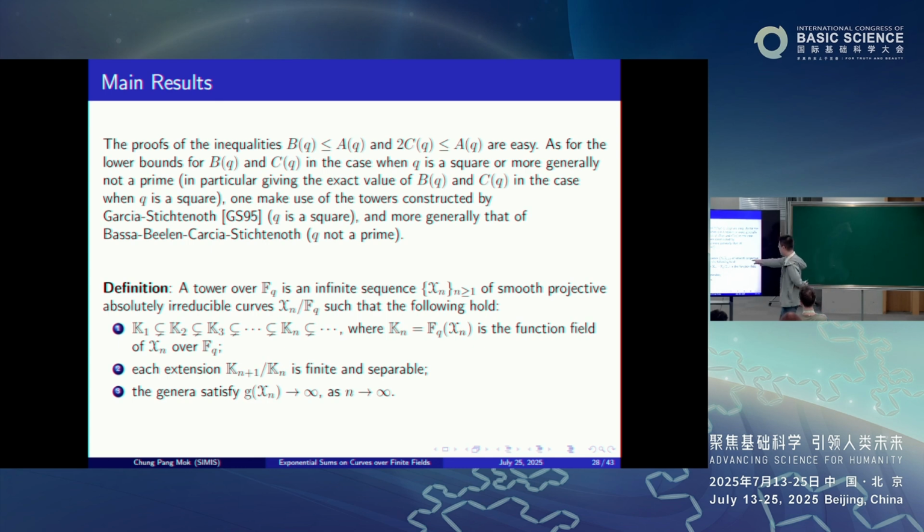So denoting by K_n the function field of X_n over F_q, we have the increasing sequence of function fields corresponding to the tower of curves. In terms of the function field, it is the increasing sequence of function fields, such that each extension is finite separable, and we require that the genus of X_n tends to infinity as n tends to infinity.